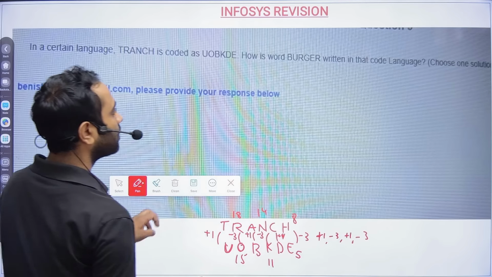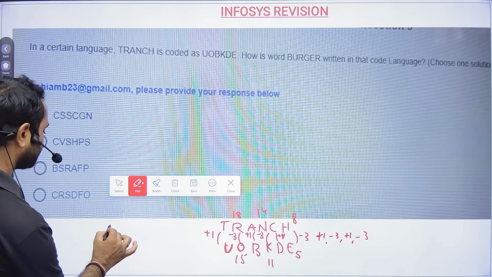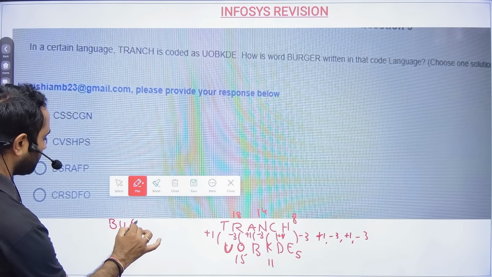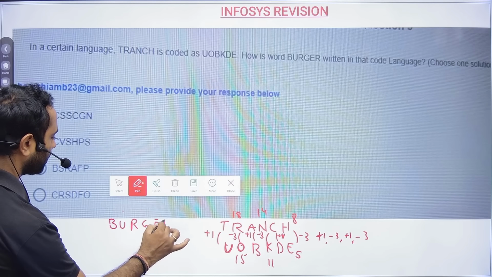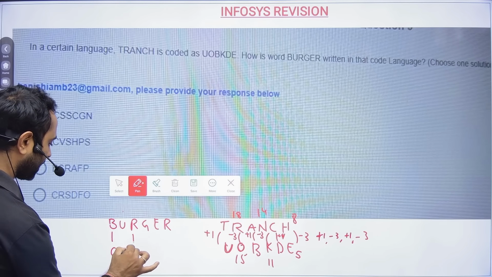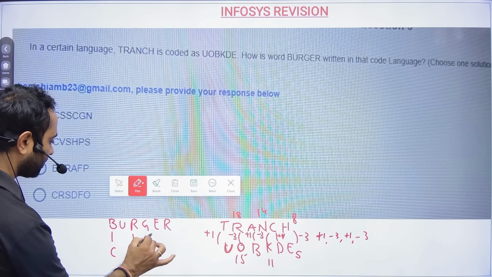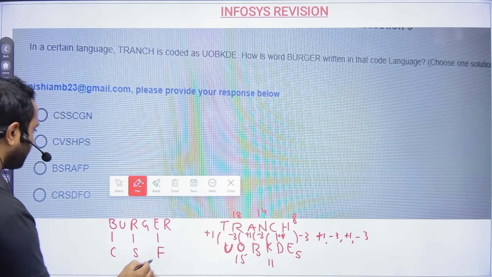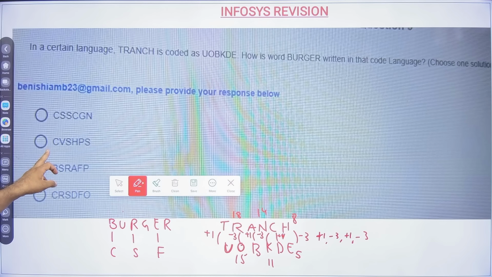Okay. Now, we have been given BURGER, right? Okay. So plus 1 means C. Then again plus 1 means S, then plus 1 means F. So CSF, EFG. So only with this you are able to answer.